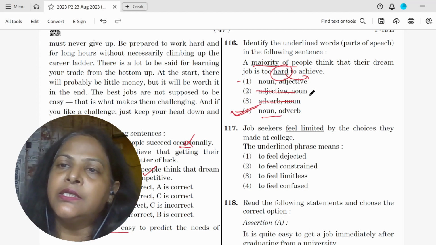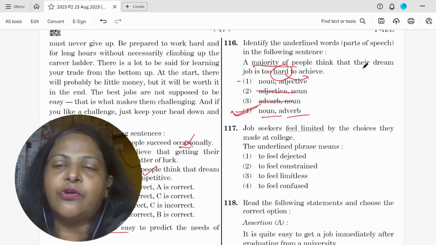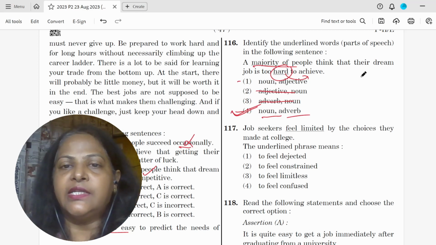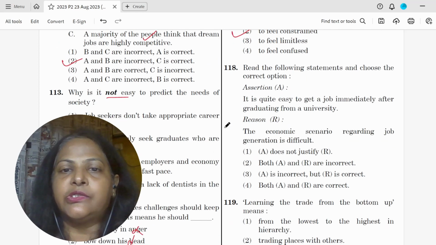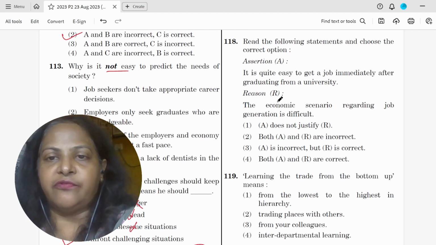Majority is a noun, as well as hard to achieve. It is hard, not the dream. The dream is not hard. It is dream is hard to achieve. So it is qualifying the verb achieve, and therefore it's an adverb. Question 117, they feel limited. So what does it mean? That they feel constrained. Question 18, it is quite easy to get a job immediately after graduating from a university.